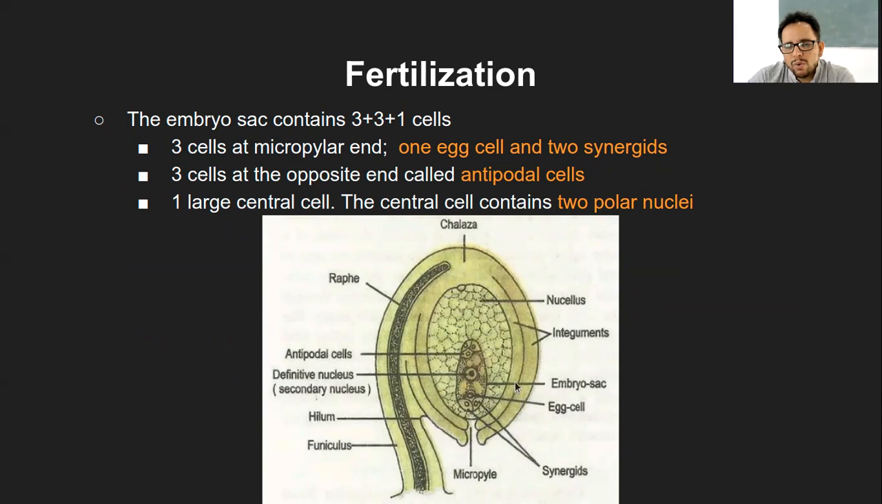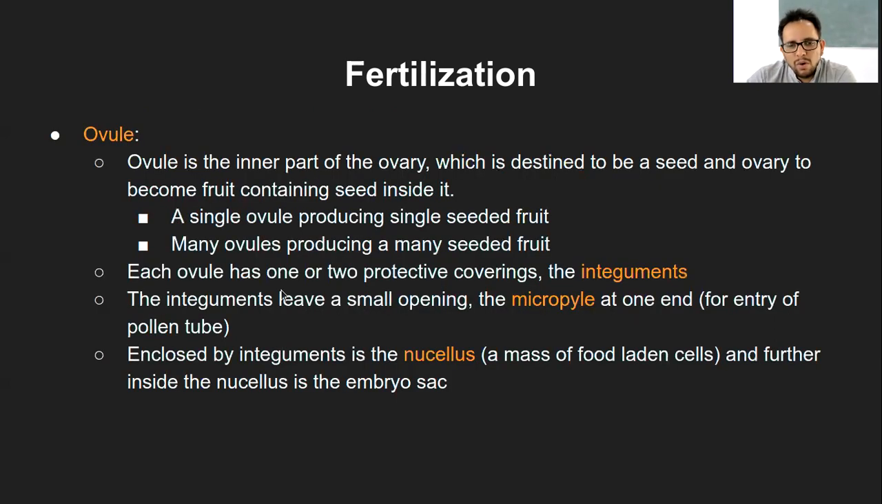And they are present throughout, except at one particular point that we will see. You can see these are the integuments, these two layers that are being shown. These are the integuments of the ovule. Now, in some cases there can be a single one, there can be two, depending on what type of ovule it is, but you need not go into those details as of now.